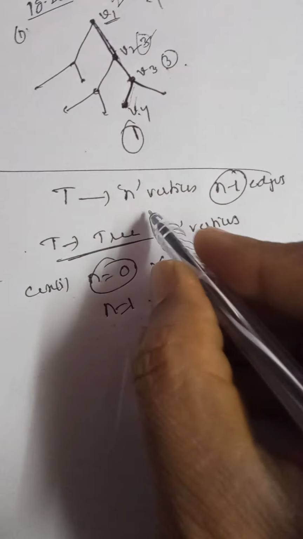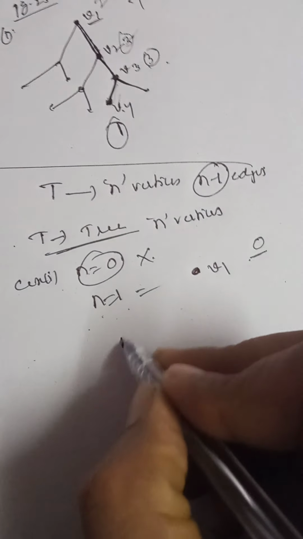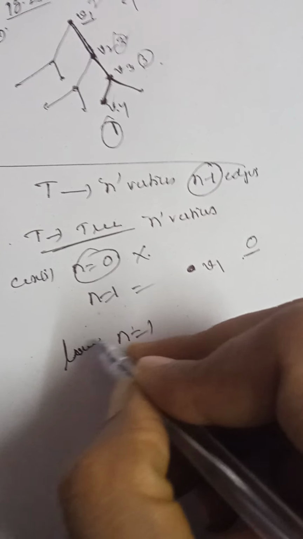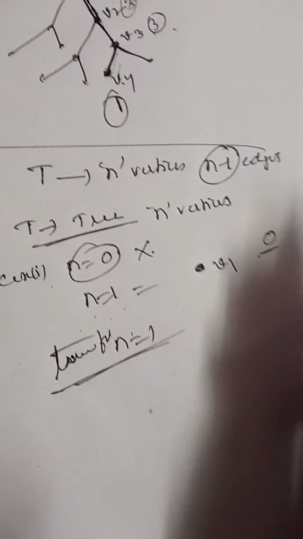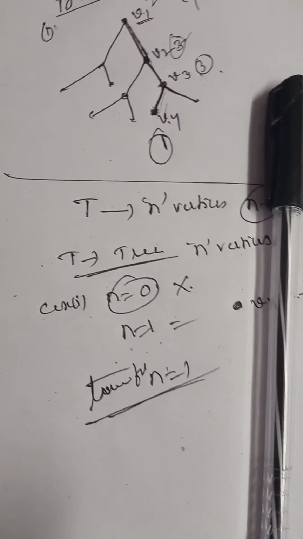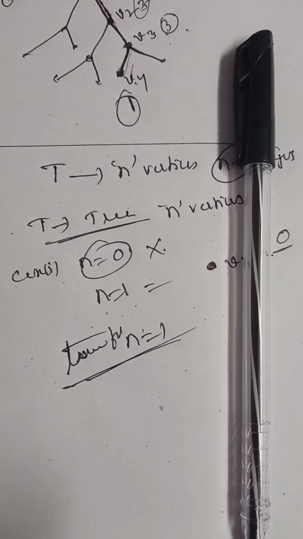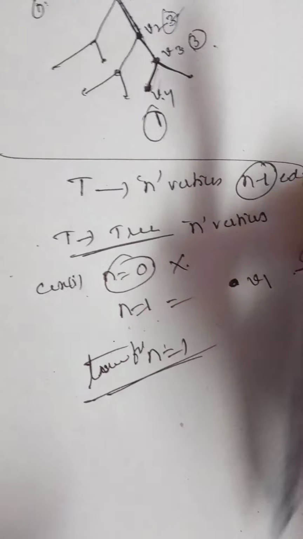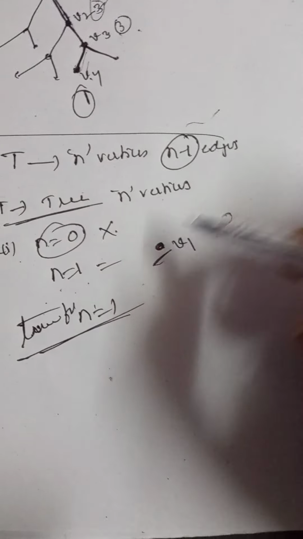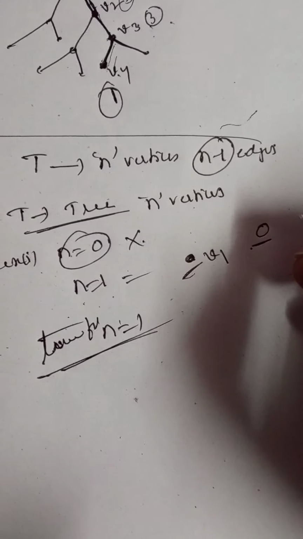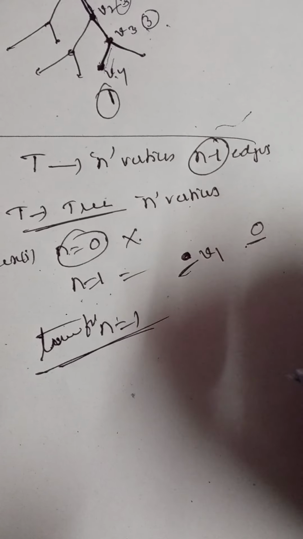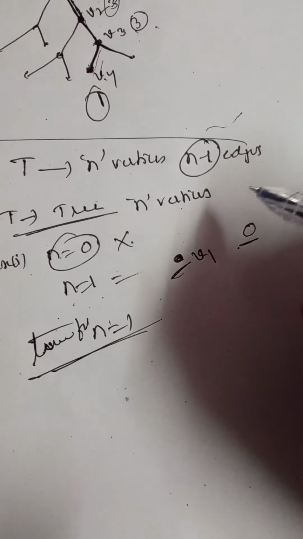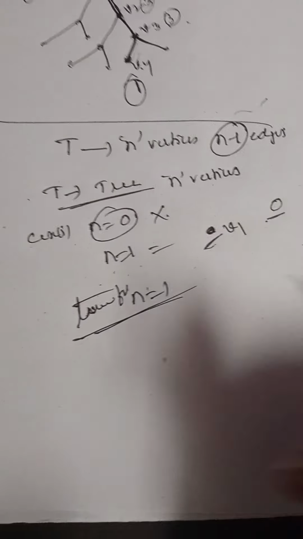That means the given statement is true for n is equal to 1. If a tree has one vertex, then it has 1 minus 1 edges, that is 0 edges. In this case, this tree is called a trivial tree. A trivial tree means an isolated vertex, a single vertex. This is called a trivial tree.